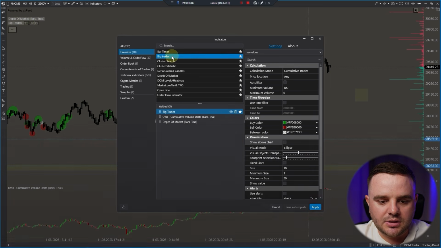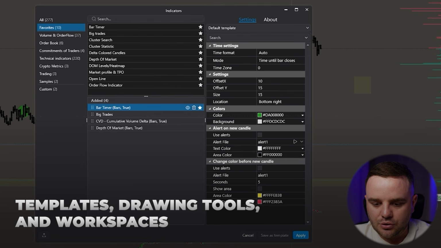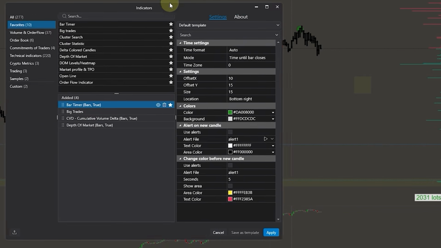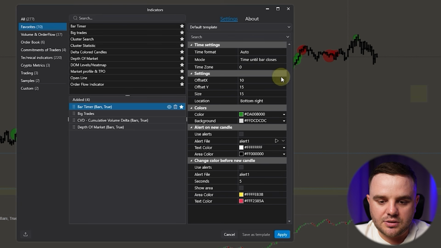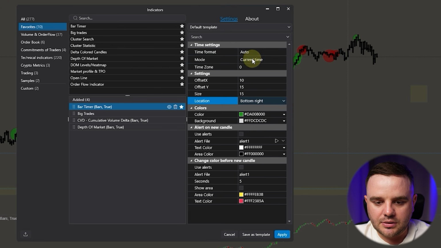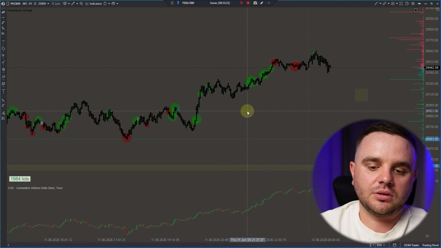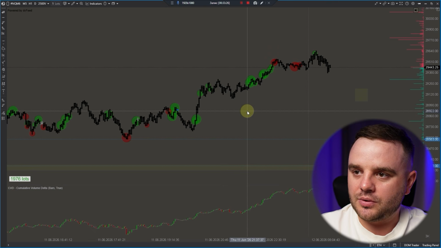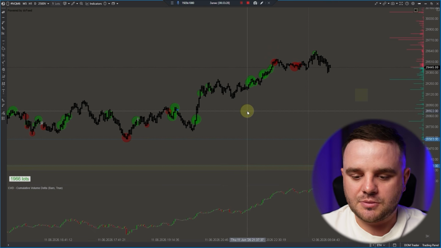Next indicator is a bar timer. Let's set it. It shows you how many contracts are left until candle close, because especially when you use a tick-based chart or volume-based chart, as you can see, current time until bar close. We will cover within a few minutes additional important indicators: volume profile, market profile, VWAPs, especially anchored ones.